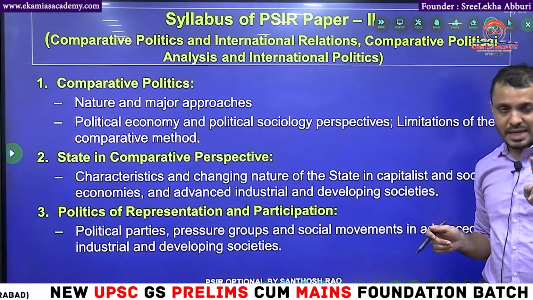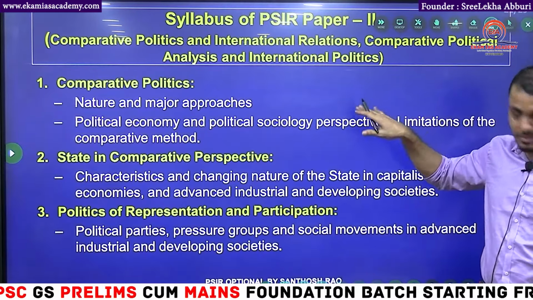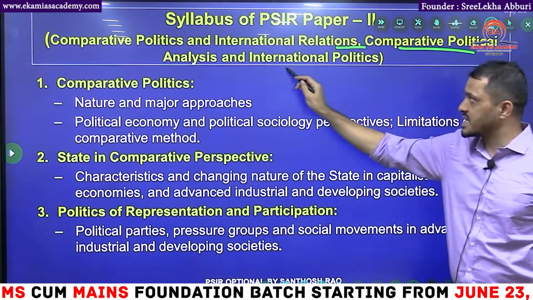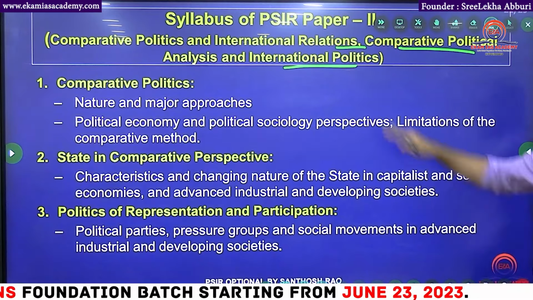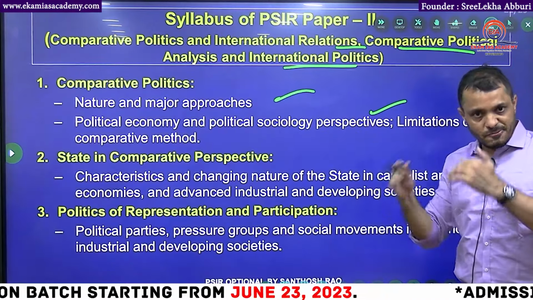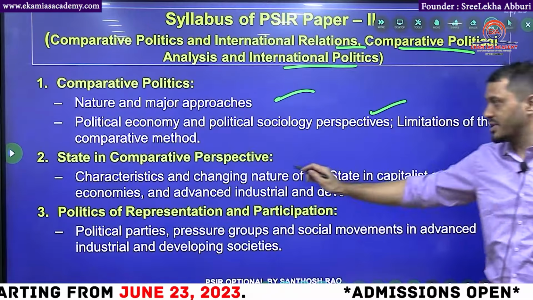So, now you have clarity about part A, part B. Then paper 2, come back to paper 2. Paper 2 itself is Comparative Politics, International Relations: Comparative Political Analysis and International Politics. Paper 1 and paper 2 part A is about comparative politics. So, how we can compare one country's governance with another country's governance.